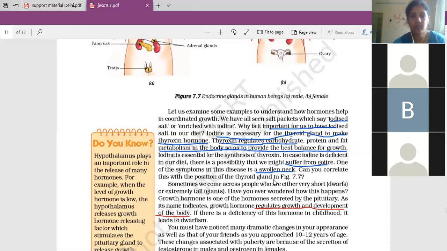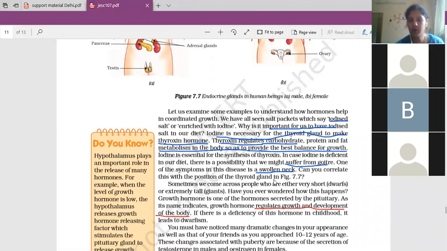Okay. So that is about the thyroid. Then when you come down in your body, there is the pancreas. Pancreas is a gland which secretes a hormone, endocrine function, that is called insulin. Insulin is the hormone secreted by the pancreas, and its function is to regulate the amount of sugar in the blood. Regulating or controlling the blood sugar level in the body is done by insulin. Now insulin, you have to explain under the examples in the form of a feedback mechanism.